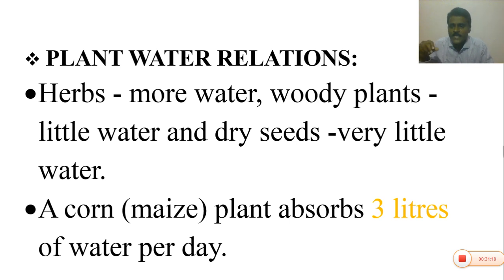But plant parts like dry seeds have very little water. A maize plant, corn, generally absorbs 3 liters of water per day.